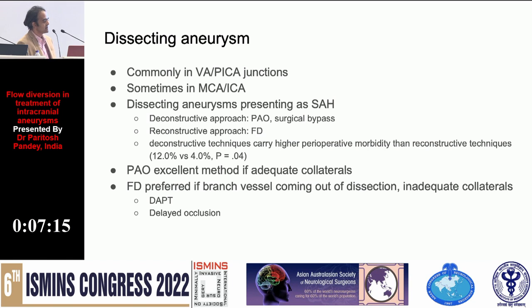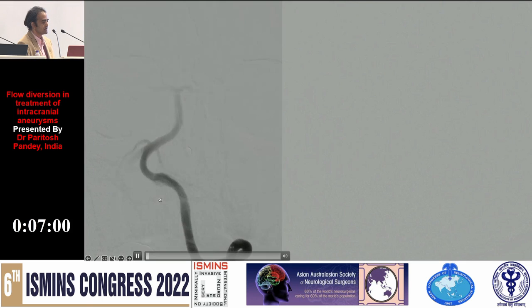Dissecting aneurysm again is common in the posterior circulation, in vertebral PICA aneurysms. If you cannot do a parent artery occlusion, if it is difficult, or if there are branch vessels coming, then FD is preferred, but the only problem is you have to put the patient on DAPT in these kinds of aneurysms.